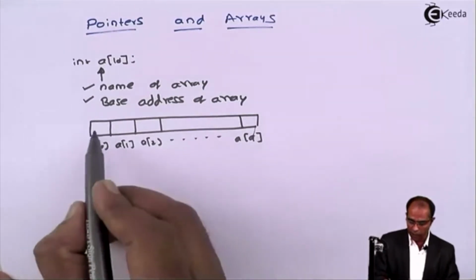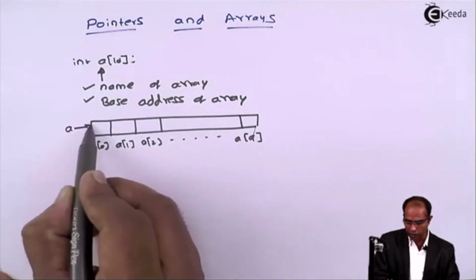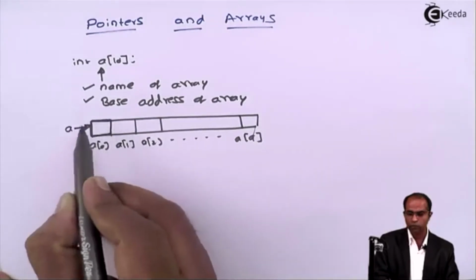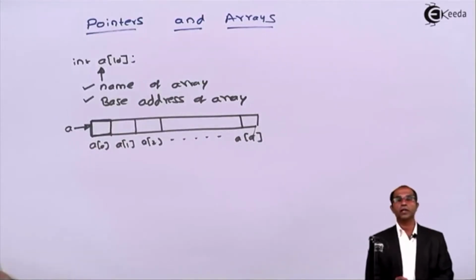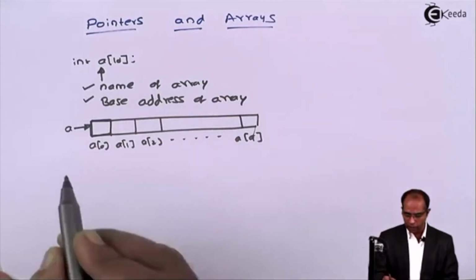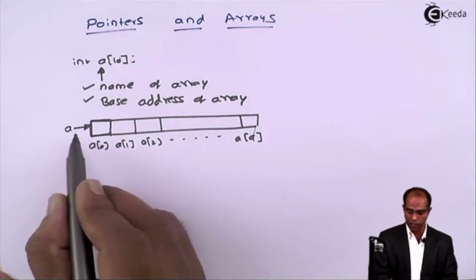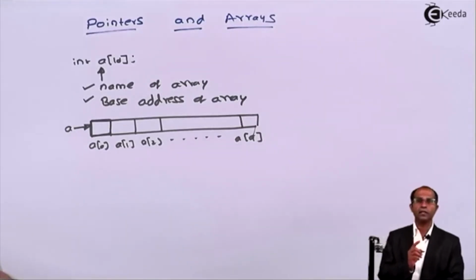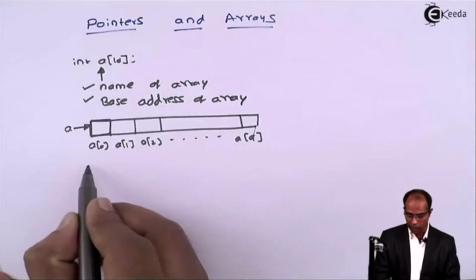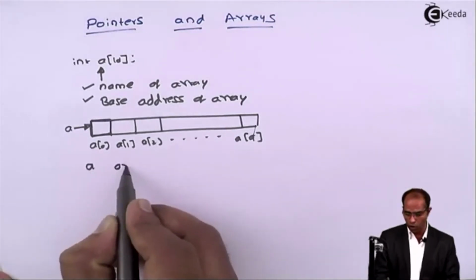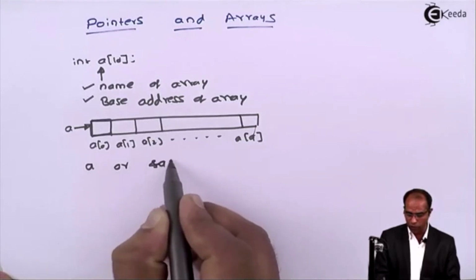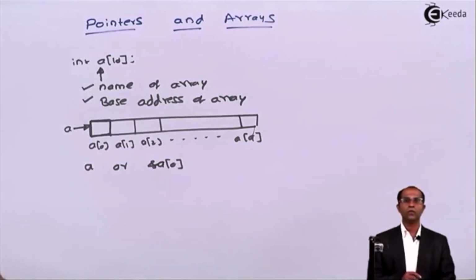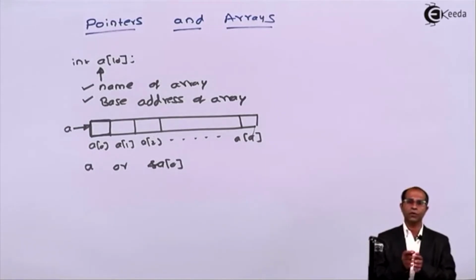Apart from this, a also indicates the address of the first location. The address of the first location is called a. So it means that the address of a of 0 is the same as a itself. So base address is nothing but the address of the first location. I can retrieve the address of the first location by two mechanisms. I can just refer to it by a, or I can say ampersand of a of 0. The first location is referred to as a of 0, and ampersand of a of 0 indicates the address of the first location.